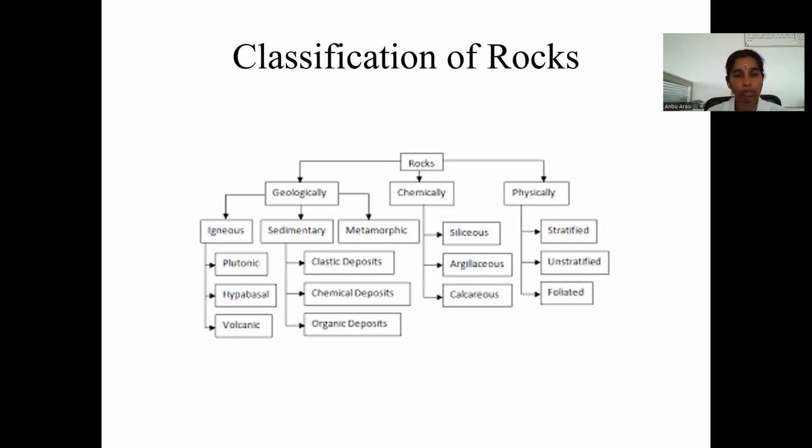Igneous rocks are again classified into three categories: plutonic rocks, hypabyssal rocks, and volcanic rocks. Sedimentary rock is classified into three categories: clastic deposits rock, chemical deposits rock, and organic deposits rock. So basically, rocks are classified into three main categories: geologically, chemically, and physically. And geologically is divided again into three categories: igneous, sedimentary, and metamorphic rocks. Okay. Next,